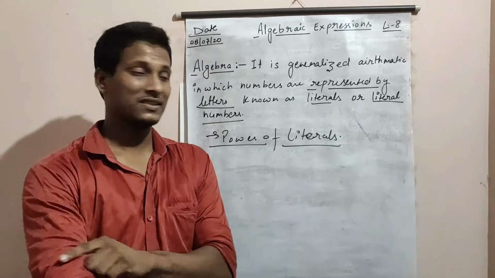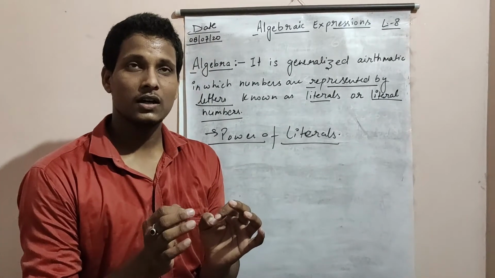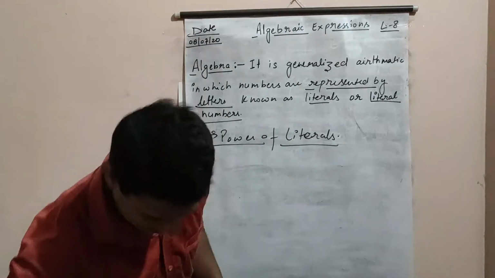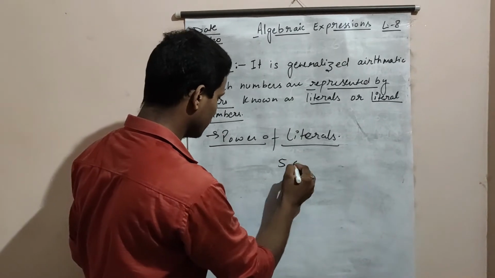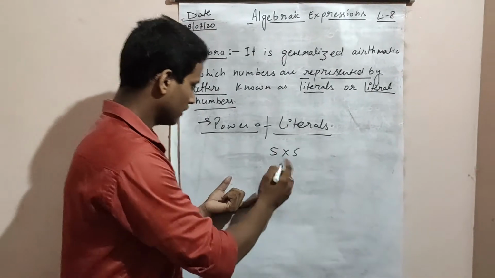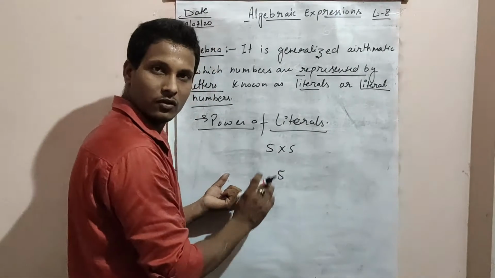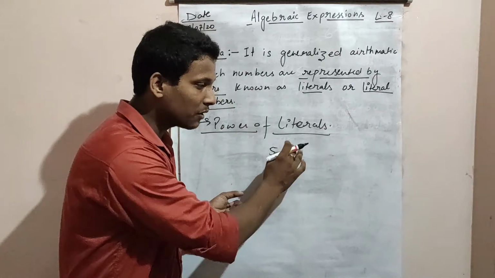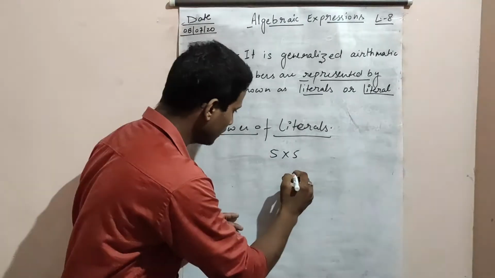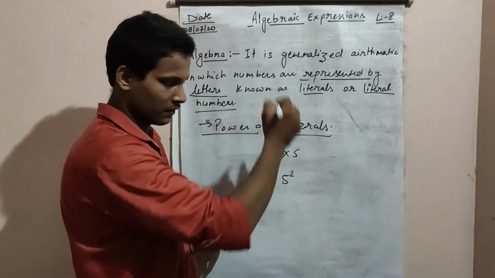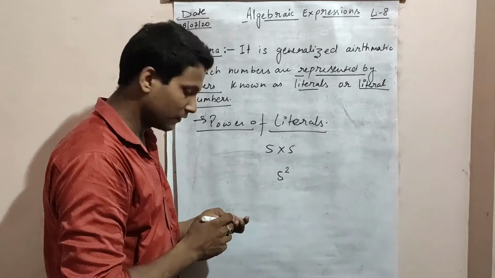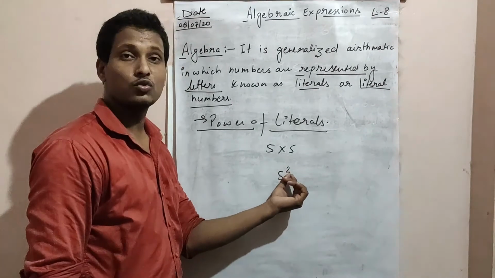Powers are basically the same number multiplied by itself a number of times. Let's take the example 5 multiplied by 5. So how do we represent it in powers? First we need to write the value, then the number of times that particular value is multiplied. How many times is 5 multiplied? 2 times. So we need to write 2 up above the 5. So it is 5 raised to the power 2.